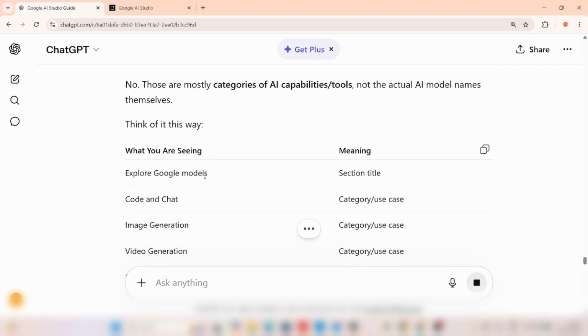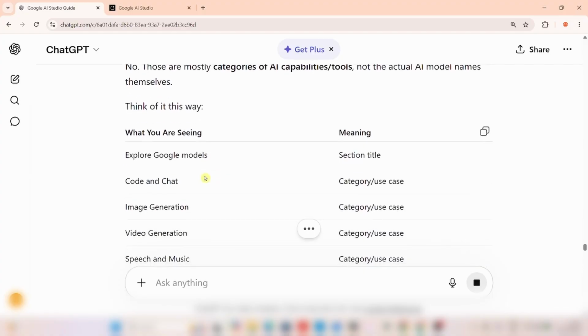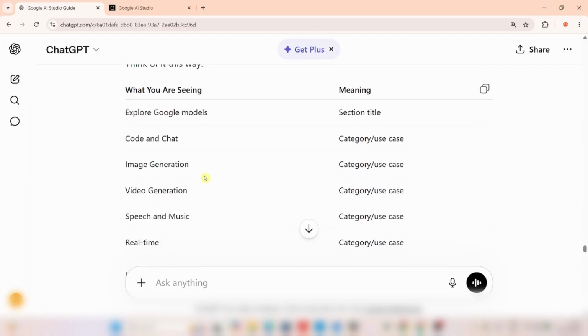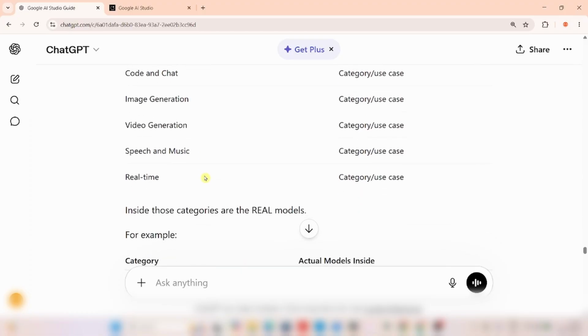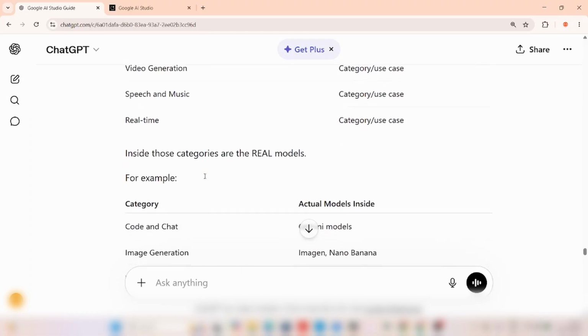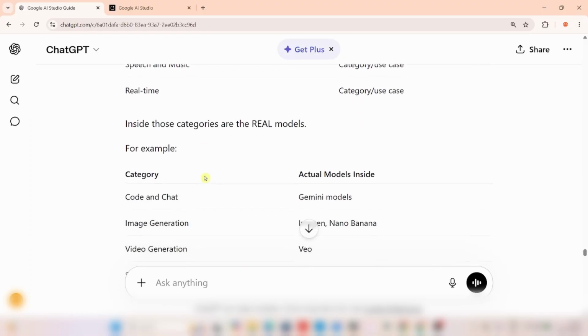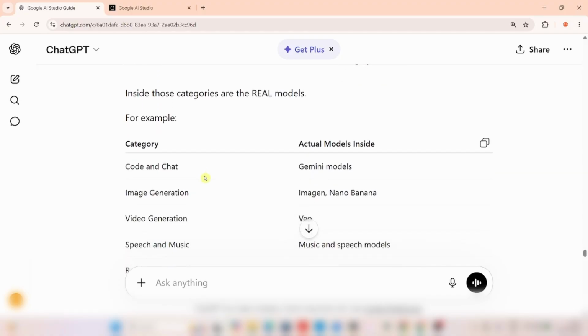What you are seeing: explore Google models, category or use case. Then inside these categories are the real models. Maybe we should first of all understand what models are. Explain what models are.